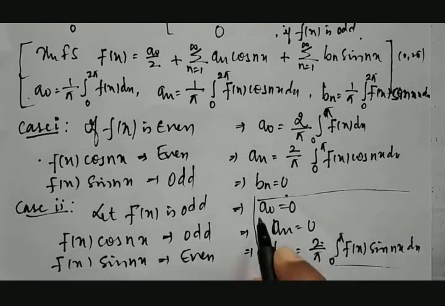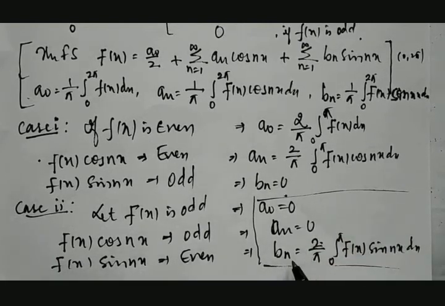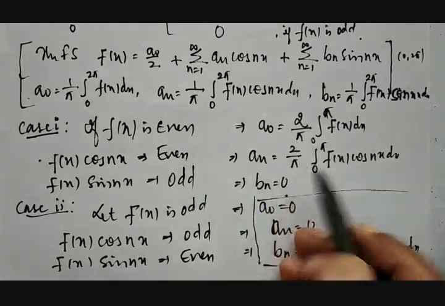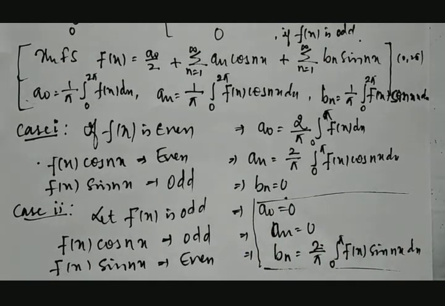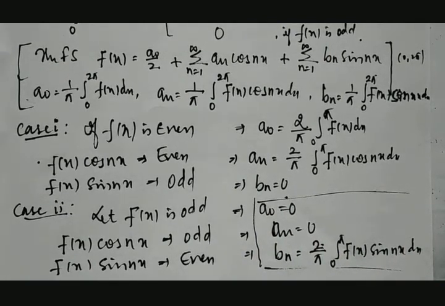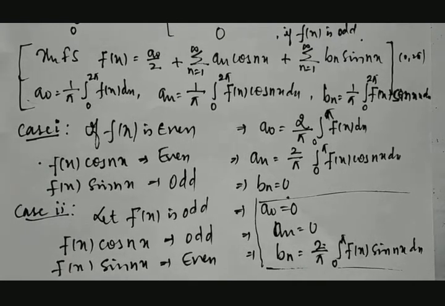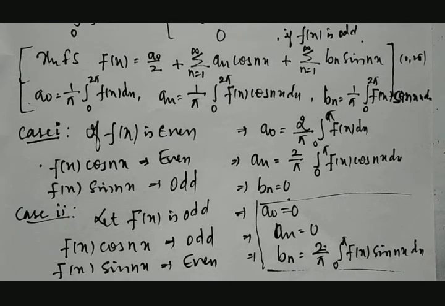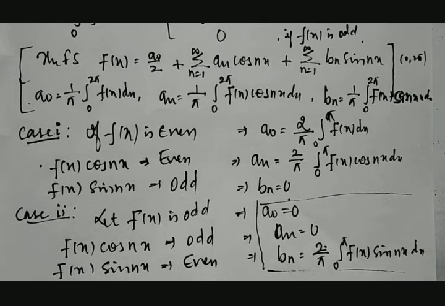Therefore, if the function is odd, bn can be calculated and the other two are directly 0. If the function is even, bn is 0 and the other two can be calculated. This is the procedure, and the remaining procedures will remain as usual. Only, if the given function is between minus pi to plus pi, x will be replaced by minus x. If the given function is between 0 to 2 pi, x will be replaced by 2 pi minus x. Thank you.